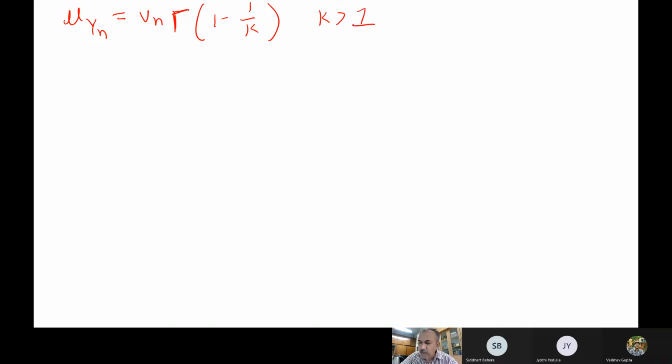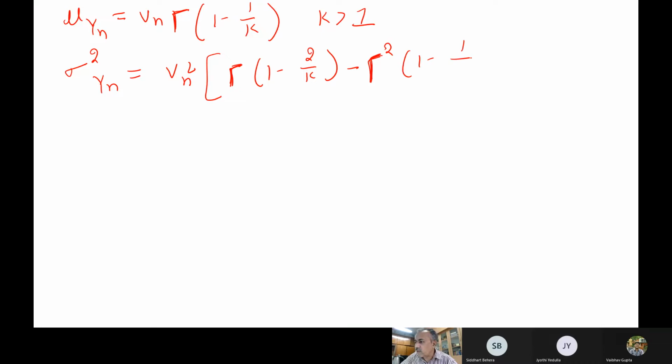This is the equation for the mean value, and then the standard deviation: sigma square of Yn will be vn square times gamma function of 1 minus 2 by k minus gamma square of 1 minus 1 by k, with k greater than 2. So these are the values actually.